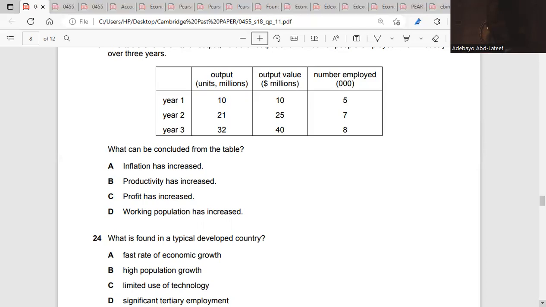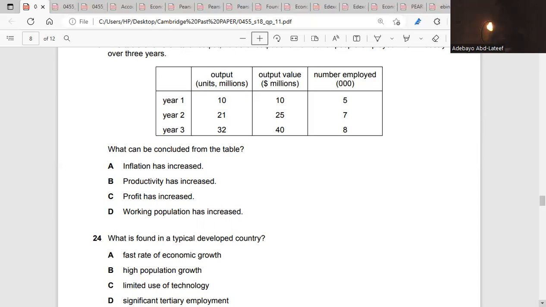So let's check what happens with the productivity. For year 1, our productivity is 10 million divided by 5,000. That's 10 divided by 5, which is 2. Year 2 is 21 divided by 7, which is 3. Year 3 is 32 divided by 8, which is 4. So that means for each year that passes by, the productivity increases. So productivity has increased. B. Is it clear? Okay.